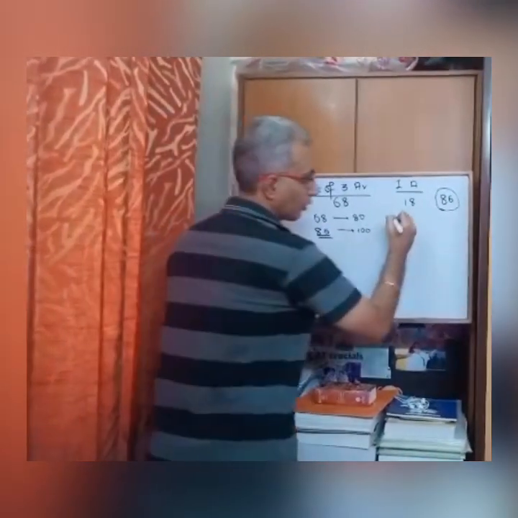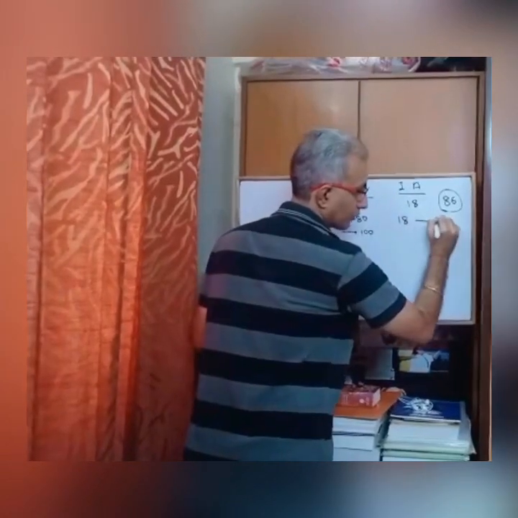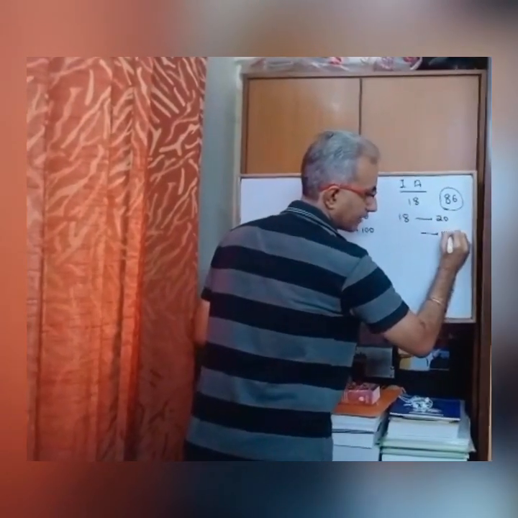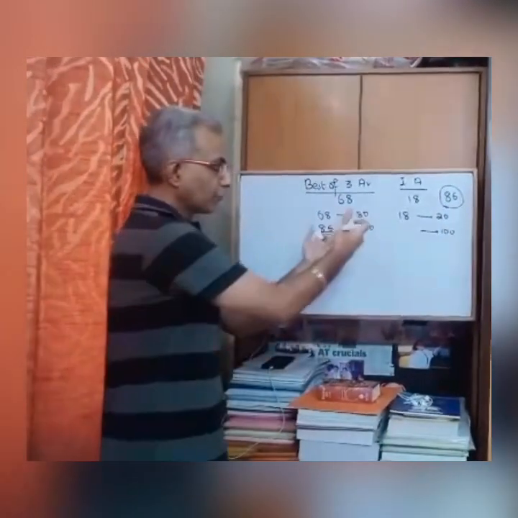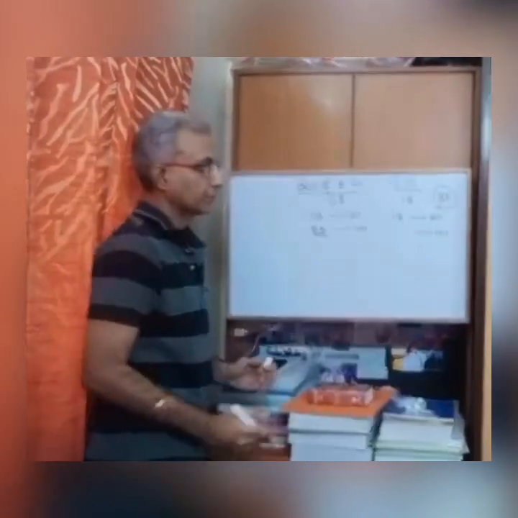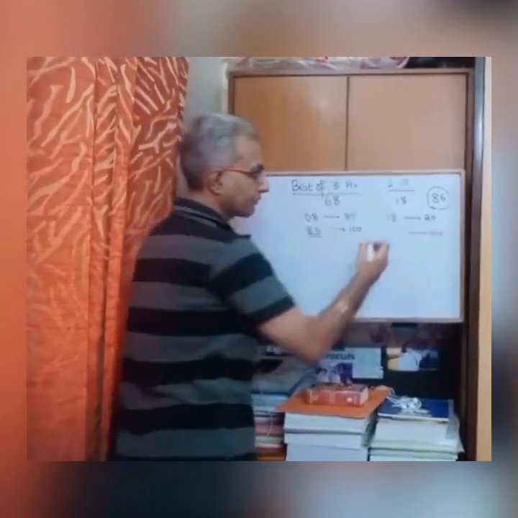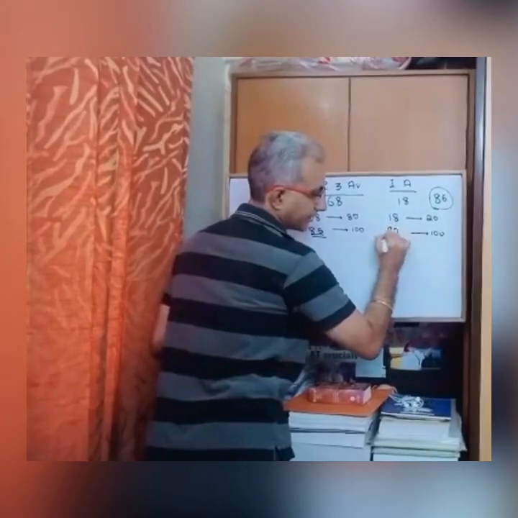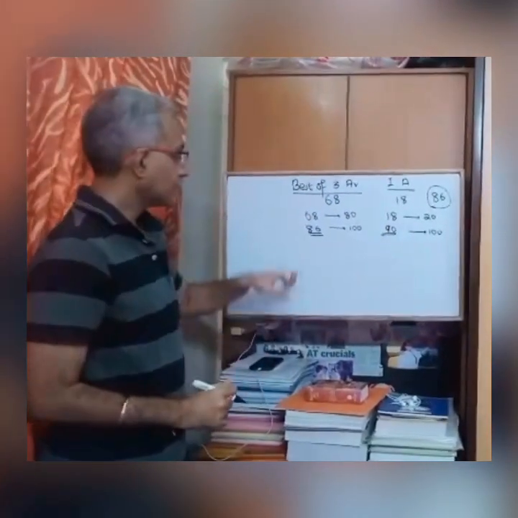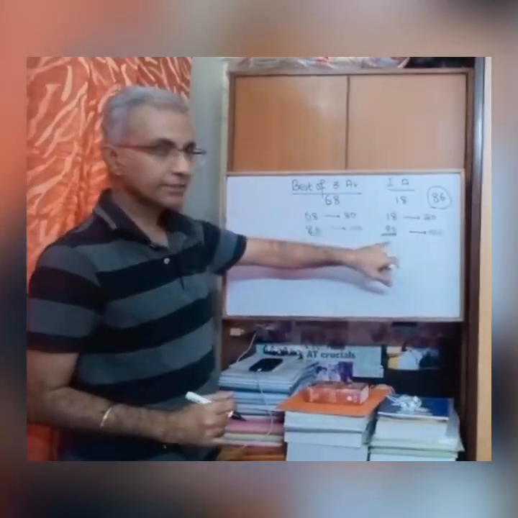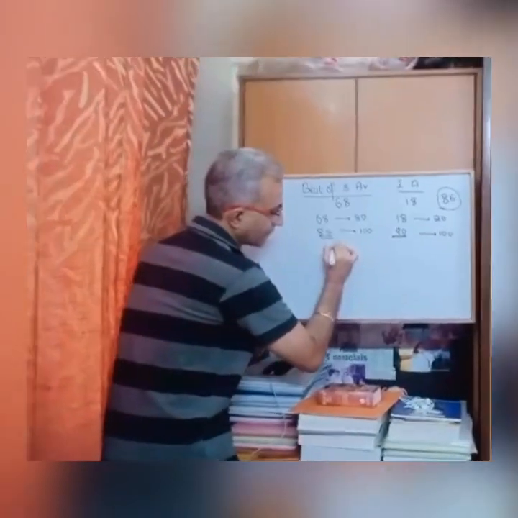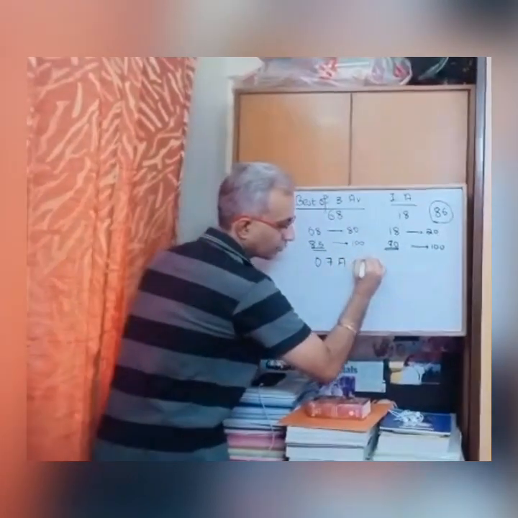Same way, the 18 which has been calculated on the basis of 20, they have now taken on the basis of 100. So they have given equal weightage. So this is multiplied by 5 times. When I calculate, this will be 90. Now once you have got these figures, they have taken 0.7 of A and 0.3 of B.